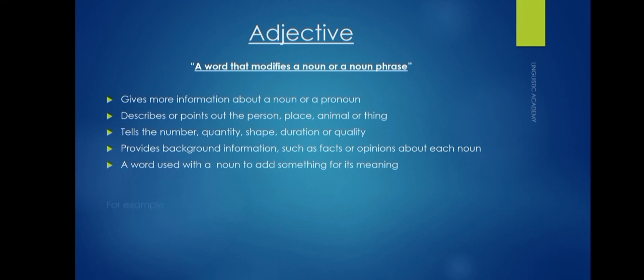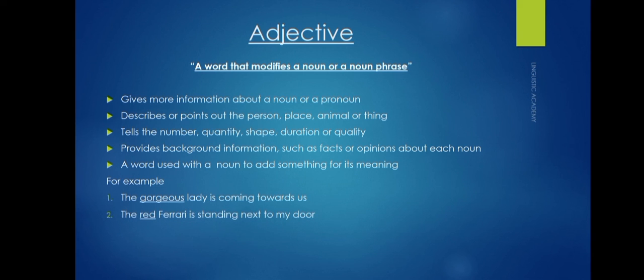For example, the gorgeous lady is coming toward us. The red Ferrari is standing next to my door. Jack is an angry young man. She made delicious cookies. In all these examples, the underlined words are working as adjectives for the noun that is following them, because these all are providing information or showing the quality of each of these nouns.